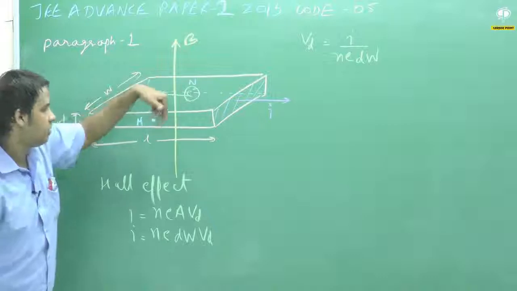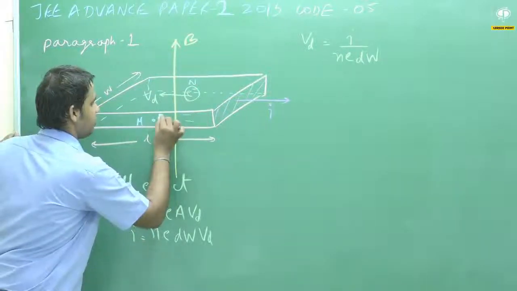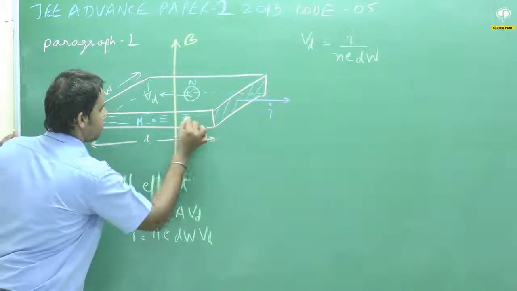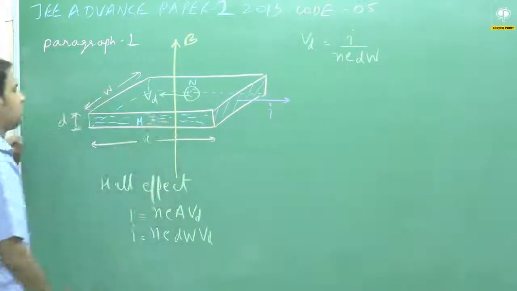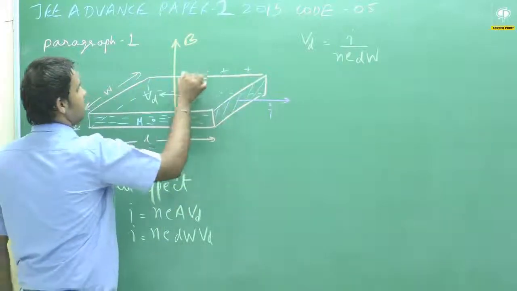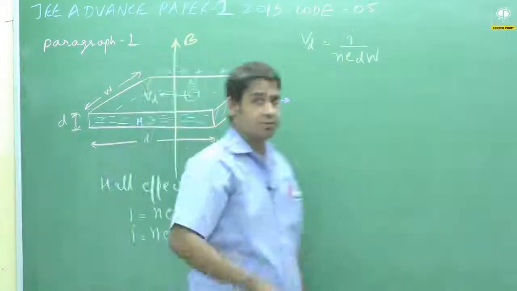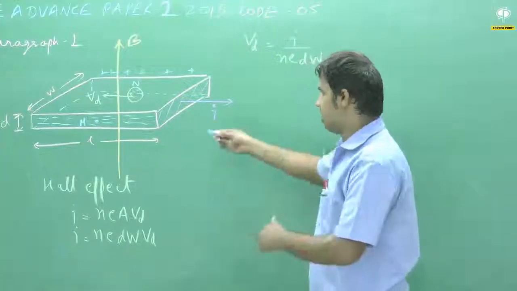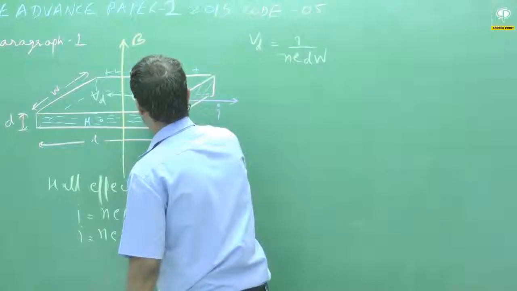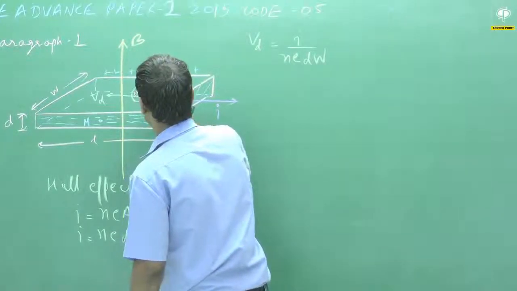As soon as electrons come and sit here, negative charge accumulates on M, and because of electrons drifting toward this side, positive charge comes on face N. Because of this positive and negative charge on these two opposite faces, an electric field gets developed in this direction, from positive to negative.